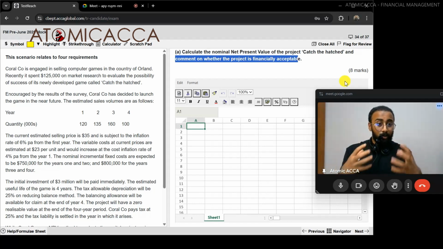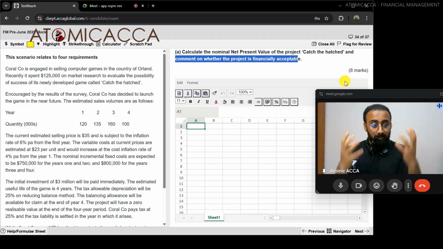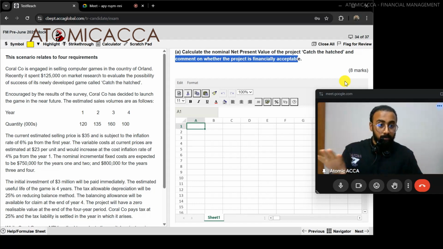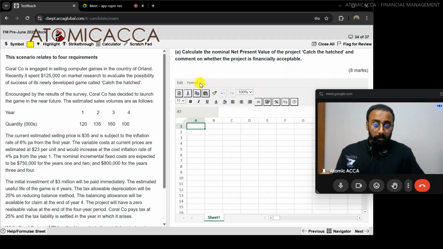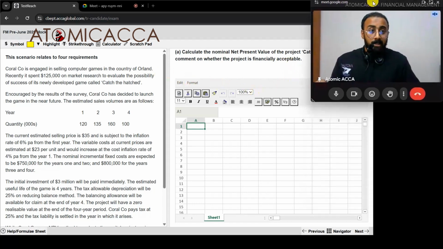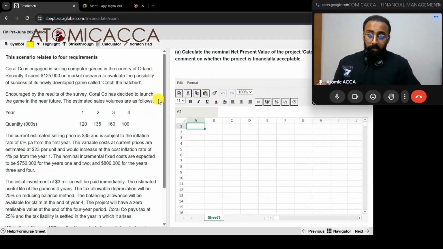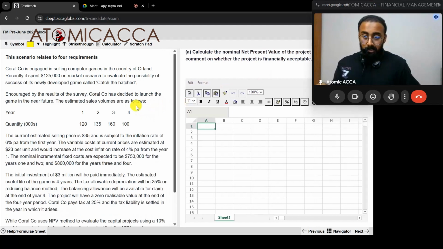This is where, as I told earlier, being prepared with the topics that will definitely come for the exam gives you enough confidence that okay, out of 100 some amount of good marks I've already scored. Now only the remaining I have to score from section A and B to pass this exam. All right. So we know this is the NPV question. Let's start reading the case study. Then on the go, we'll discuss further about what else is there.